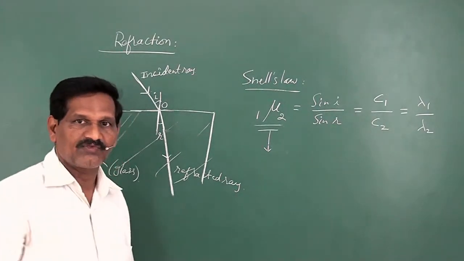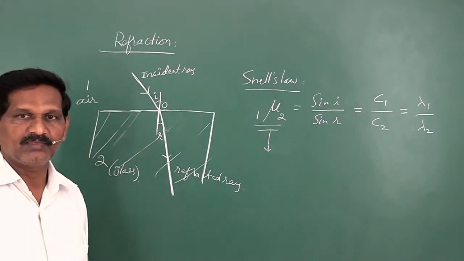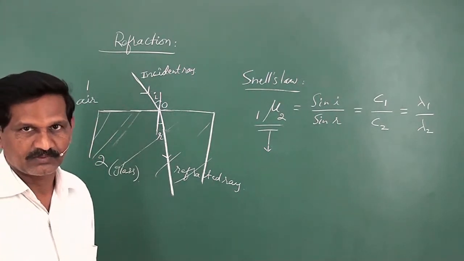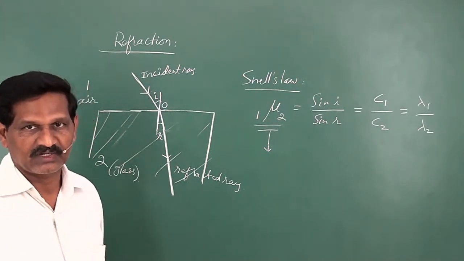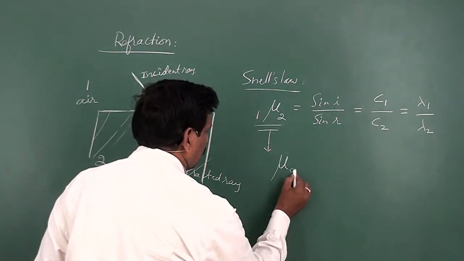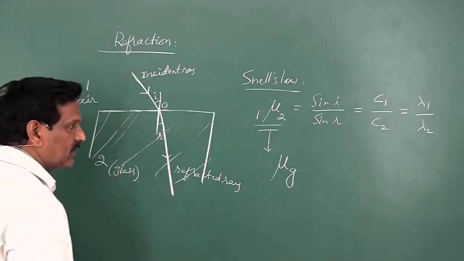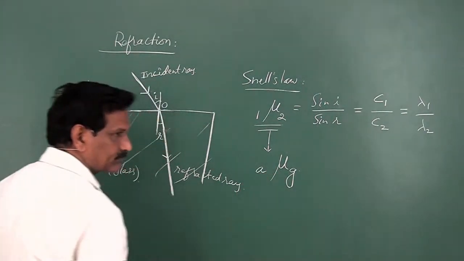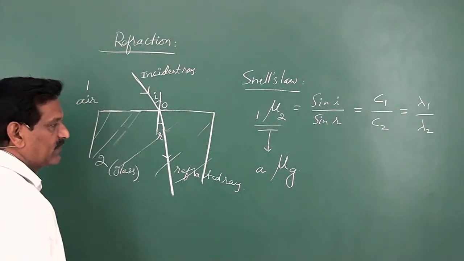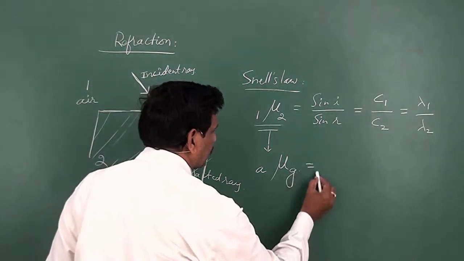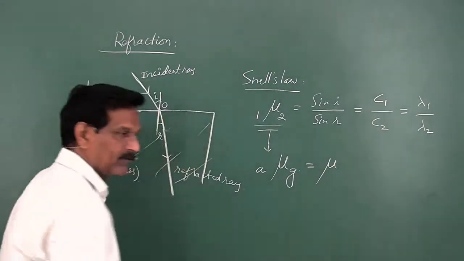And if the refractive index of the medium is with respect to air or vacuum, it is called the absolute refractive index of the medium. That means, suppose you take glass, the refractive index of glass with respect to air or vacuum is generally written simply as mu.